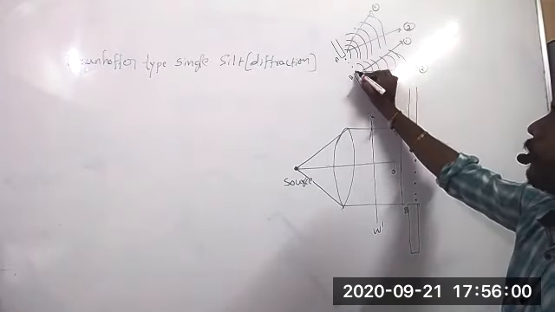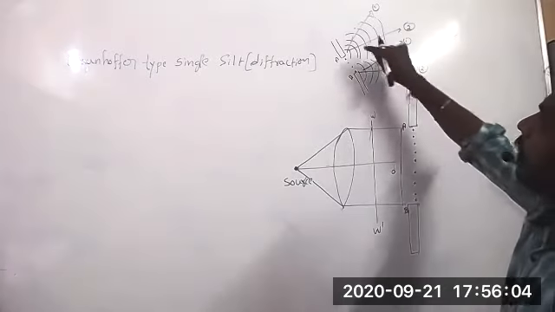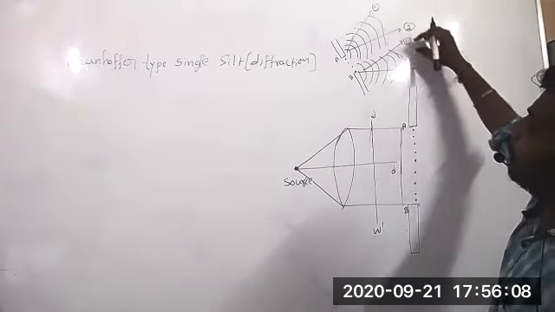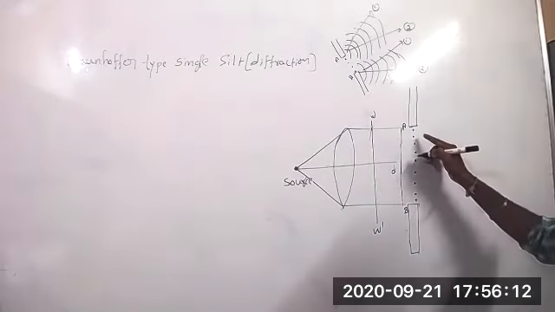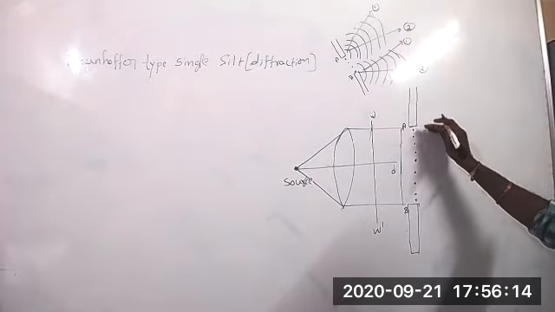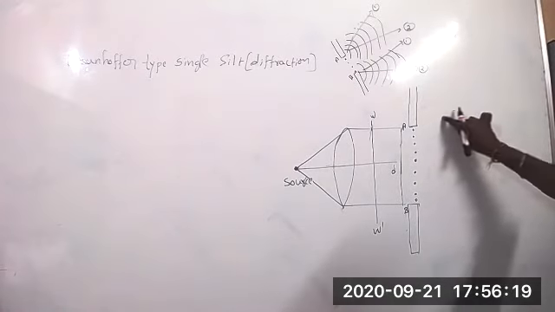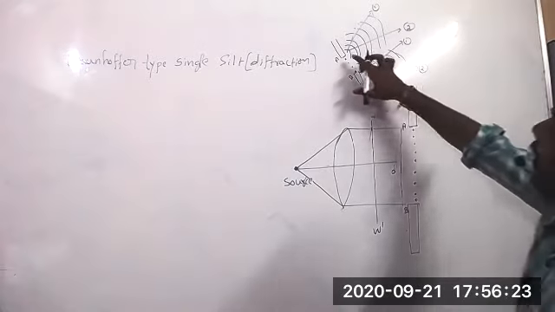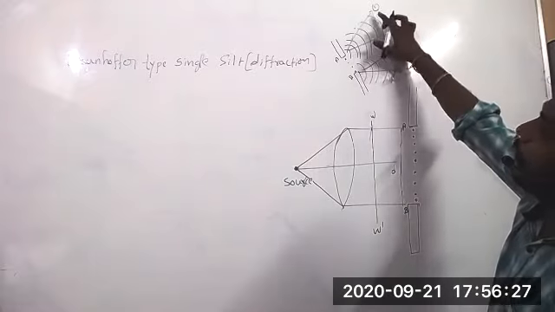For each one here, an alternate one will be there. Due to this point, waves will be produced, and due to these points, waves will be produced. If you draw the tangents, the rays appear as pairs. If you combine the tangents of each and every wave, you can see one ray.